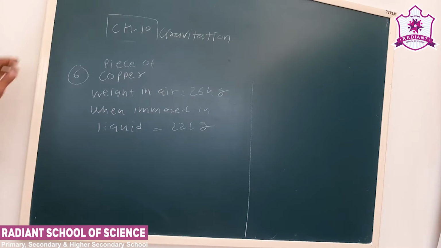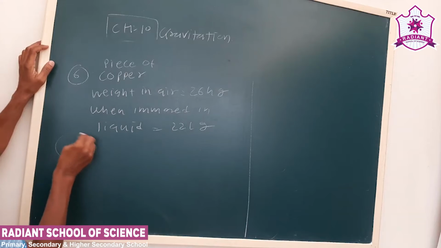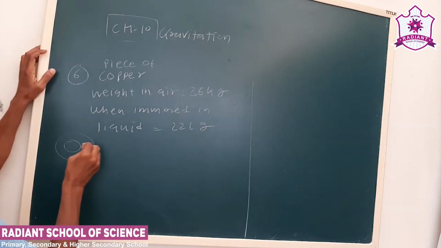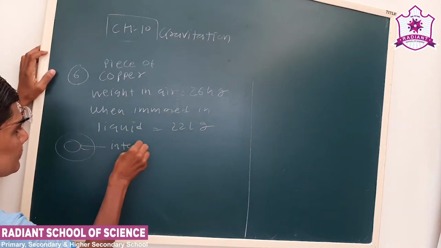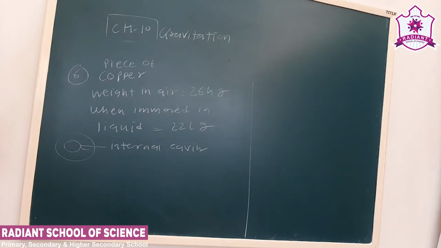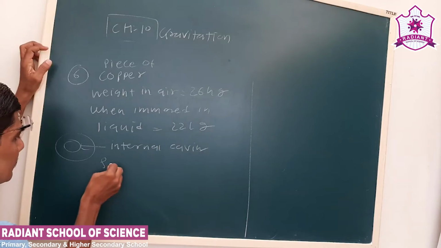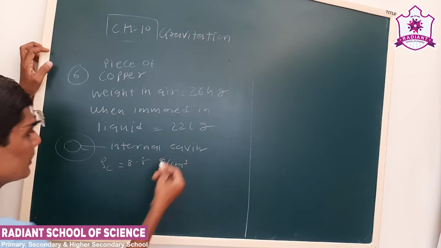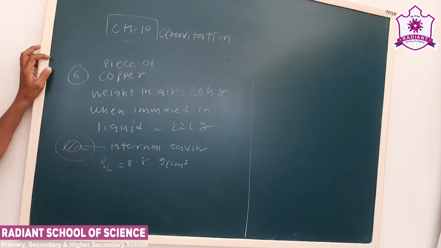See, we have to find out volume. That is a hollow object. Okay, it is hollow. It has an internal cavity. Okay, so now density of copper is given as 8.8 gram per centimeter cube. We have to calculate the volume of the cavity.